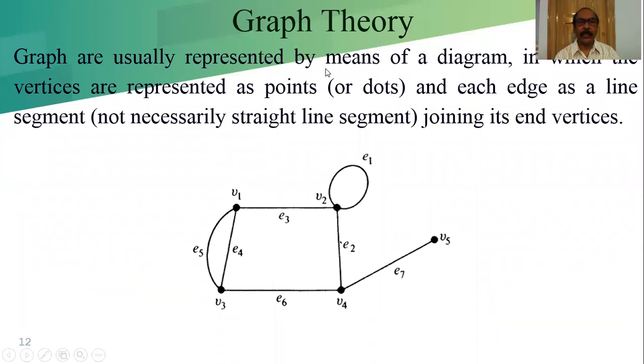A graph is usually represented by means of a diagram in which the vertices are represented as points or dots and each edge as a line. That line is not necessarily a straight line. It may be a line segment or a segment of a curve, joining its end vertices.